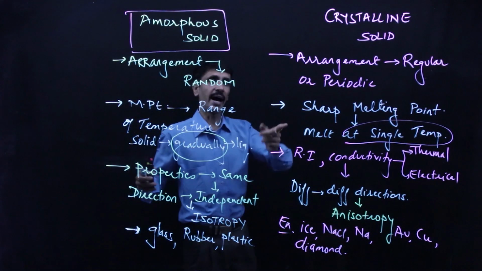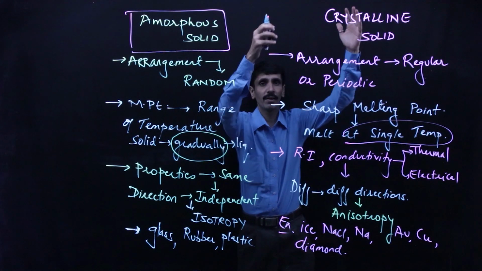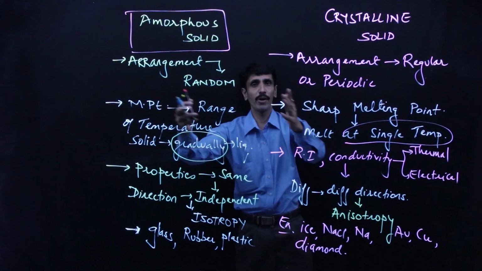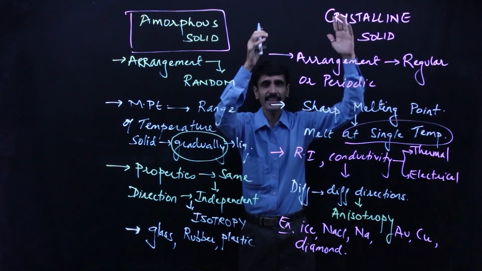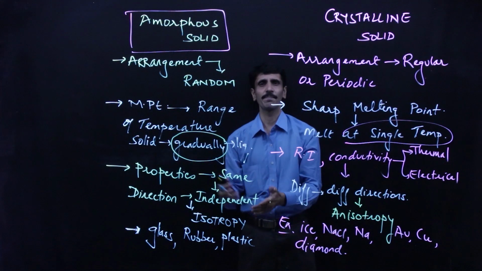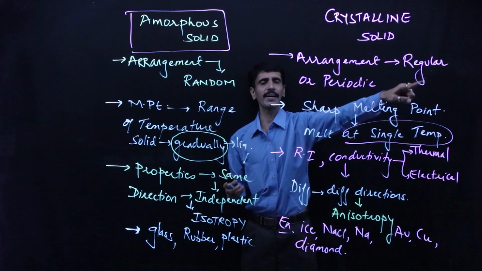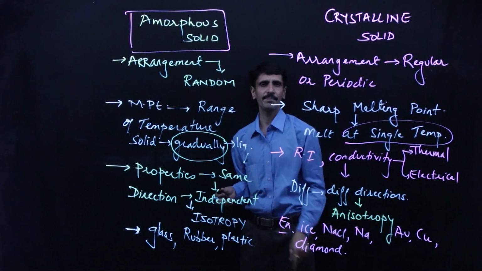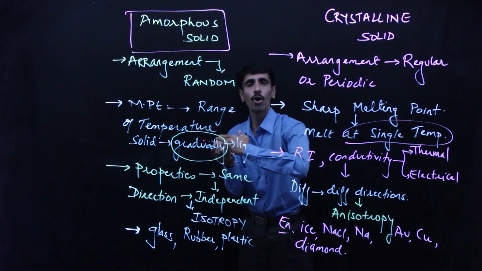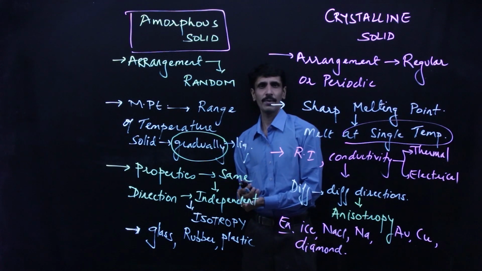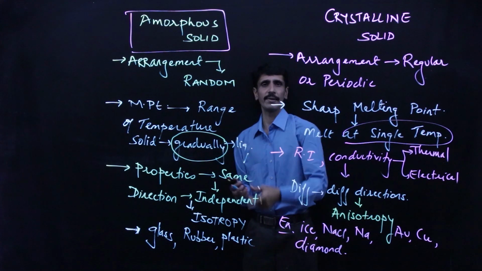I'll once again recap my statements. As I told you before, जब मैंने crystalline solid explain किया था, and before I started explaining the amorphous solid, what did I say? If you understand the first concept, you can easily relate with the second one. सिर्फ ये आपको याद रहना चाहिए, अपना आप उस हिसाब से आप घुमा सकते हो. देखो यहाँ पे अरेंजमेंट इज रेगुलर पीरियोडिक, यहाँ पर क्या हो गया? Random. Sharp melting point, that is at one particular temperature, the entire solid melts. It is over a range of temperature, and that means the solid is gradually getting converted into a liquid state.